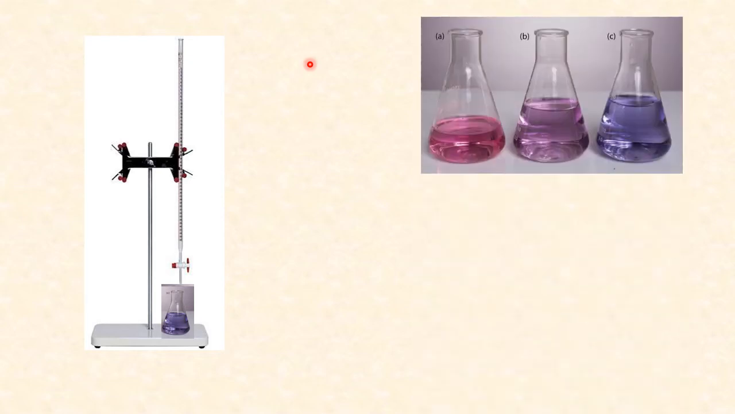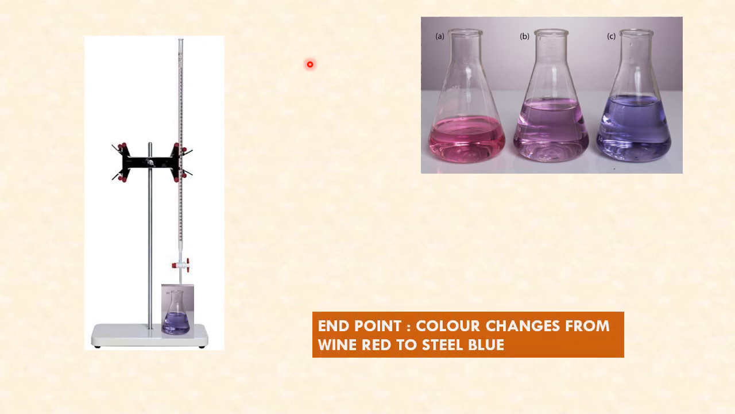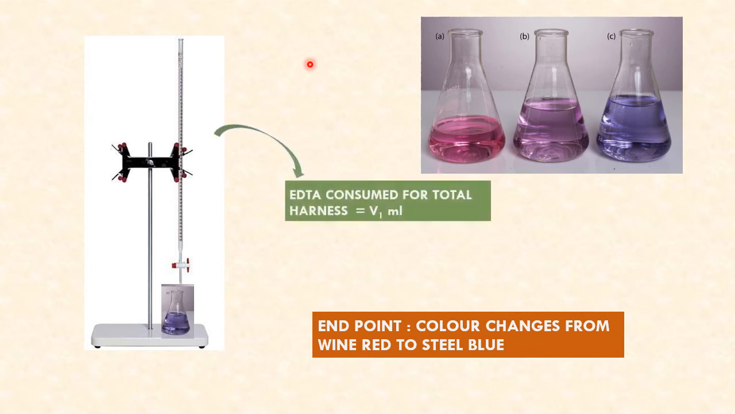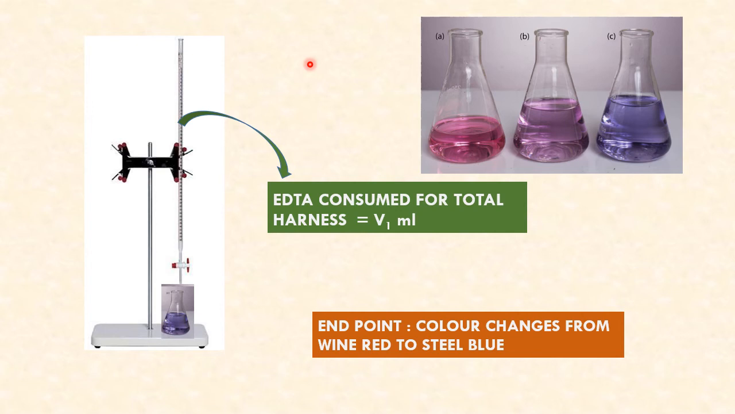So endpoint is color changes from wine red to steel blue, and as I said, the color should be brought from A conical flask to C conical flask. It should not be B. Be clear about it. It should be steel blue in color. Okay.